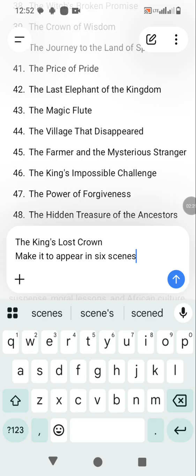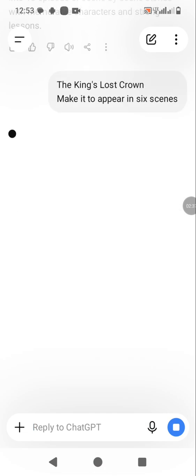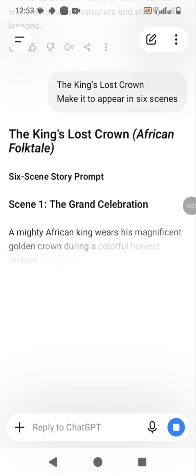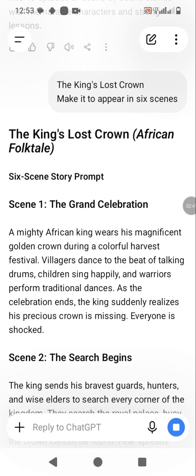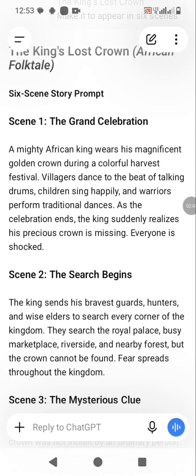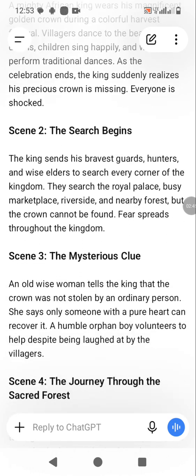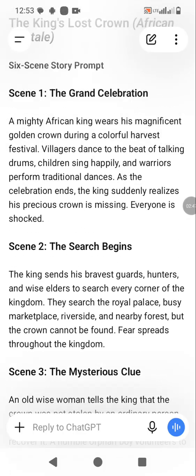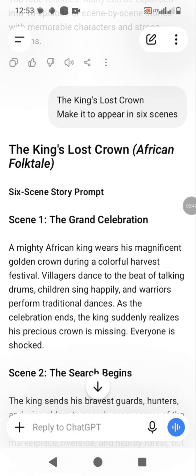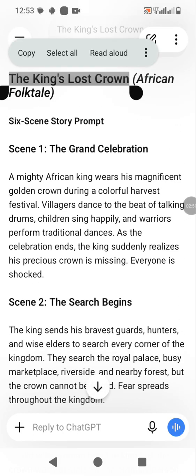It can be 3, 6 scenes. Make it appear in 6 scenes, then we send it. You see, it has made it appear in 6 scenes: the grand celebration, the search begins, the mysterious clue. Then what we are going to do now is copy this.